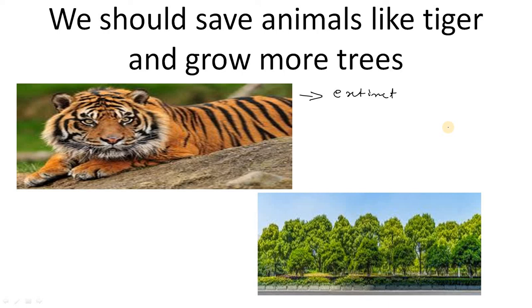So the government has started an initiative called the Save Tiger Initiative, where lots of steps have been taken to save the tigers. You cannot hunt tigers, and rules have been made very strict if you do so. Like that, so many animals and plants and birds have already vanished from the earth. 30-40 years back they were there, but they are not there now because excessive hunting caused this.